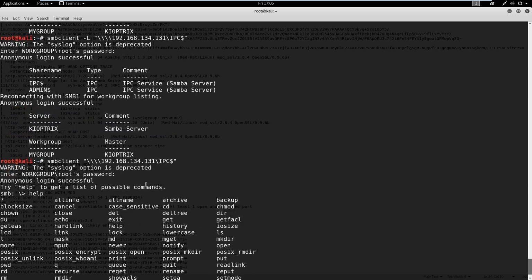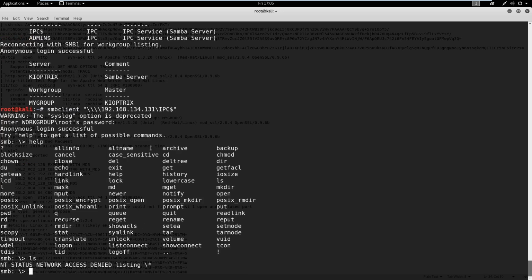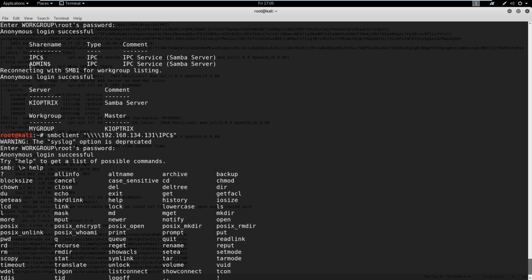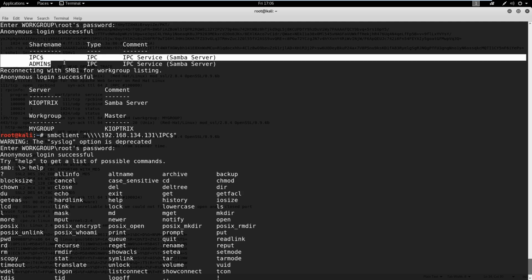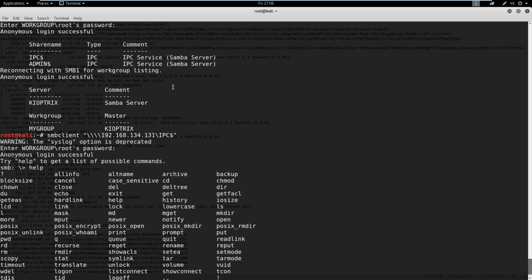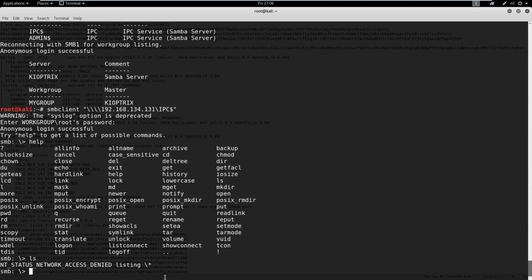You could try the same thing with admin, but that's exactly the issue that we saw with enum4linux. So this is useful if we were to see, like, Ann's folder in here or Mike's folder or something that strikes of interest. IPC and admin are pretty common to see. It doesn't mean you shouldn't try them, but enum4linux tries them already for you. So these are just more things we want to look for.